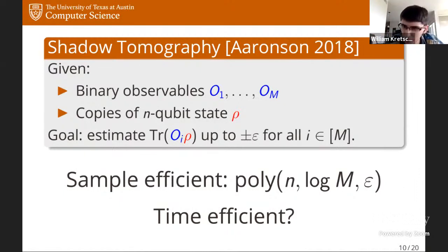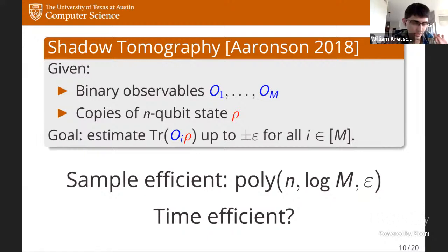This is just because the inputs and outputs to this problem are way too big. If you're given a list of m different observables, that's already m inputs, so you can't hope to get logarithmic scaling. Those observables, if they're given to you explicitly, are also way too big in terms of n, because these would be 2 to the n by 2 to the n size density matrices. And of course, there are also m possible outputs that you have to list, because you have to list all of these estimates simultaneously. So as defined, you can't hope to make this computationally efficient.